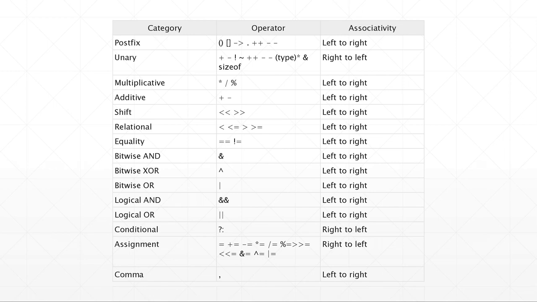These are the operator precedences in C. The category, operator, and associativity are also given. And below there is an example for operator precedence.